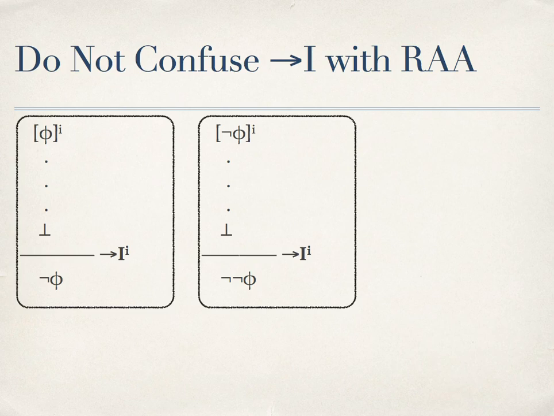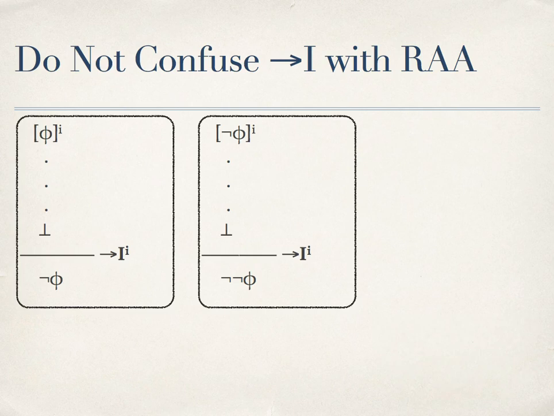It begins with assuming the negation of phi, and then again derives the contradiction. This is another hypothetical case that we are considering. And what the rule for implication introduction allows us to do at this point is to derive the negation of the negation of phi.